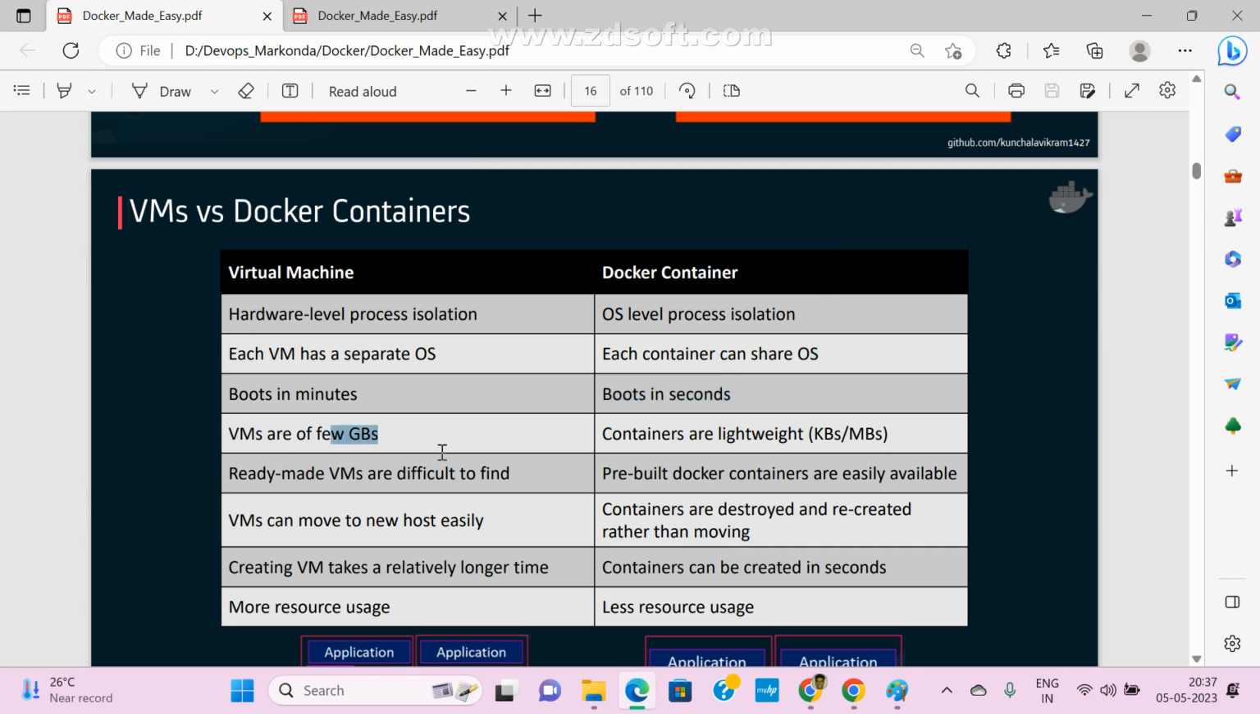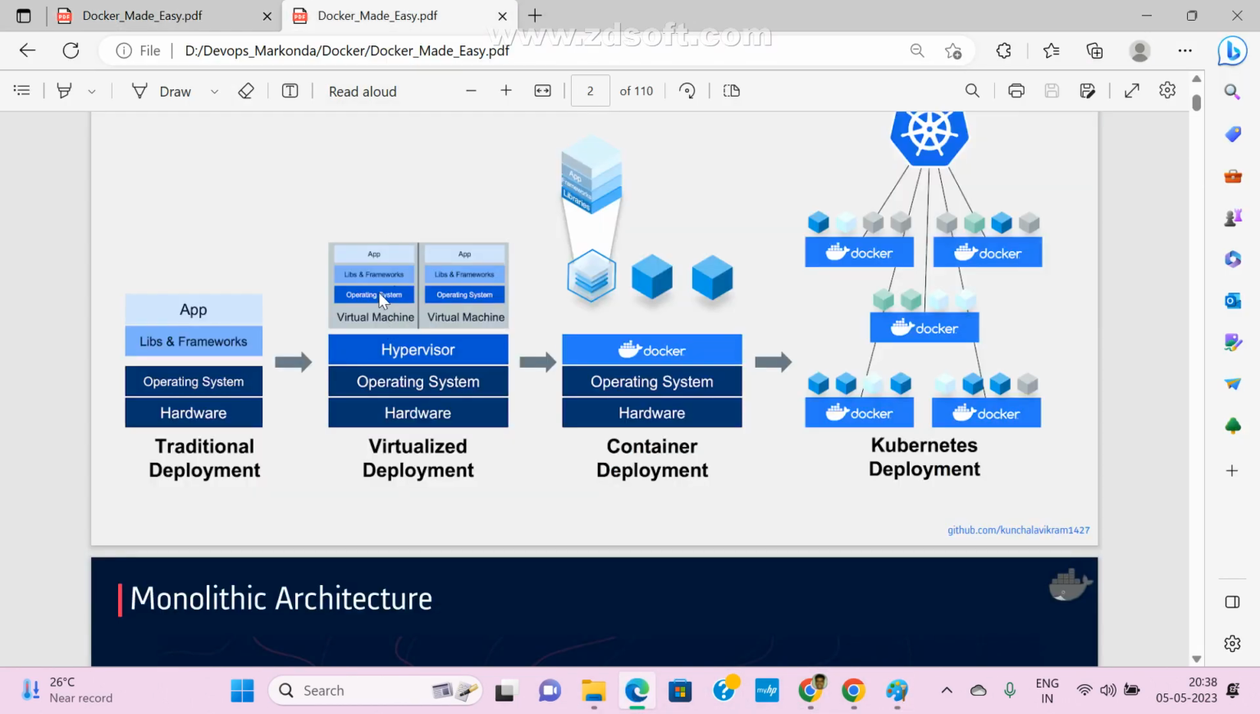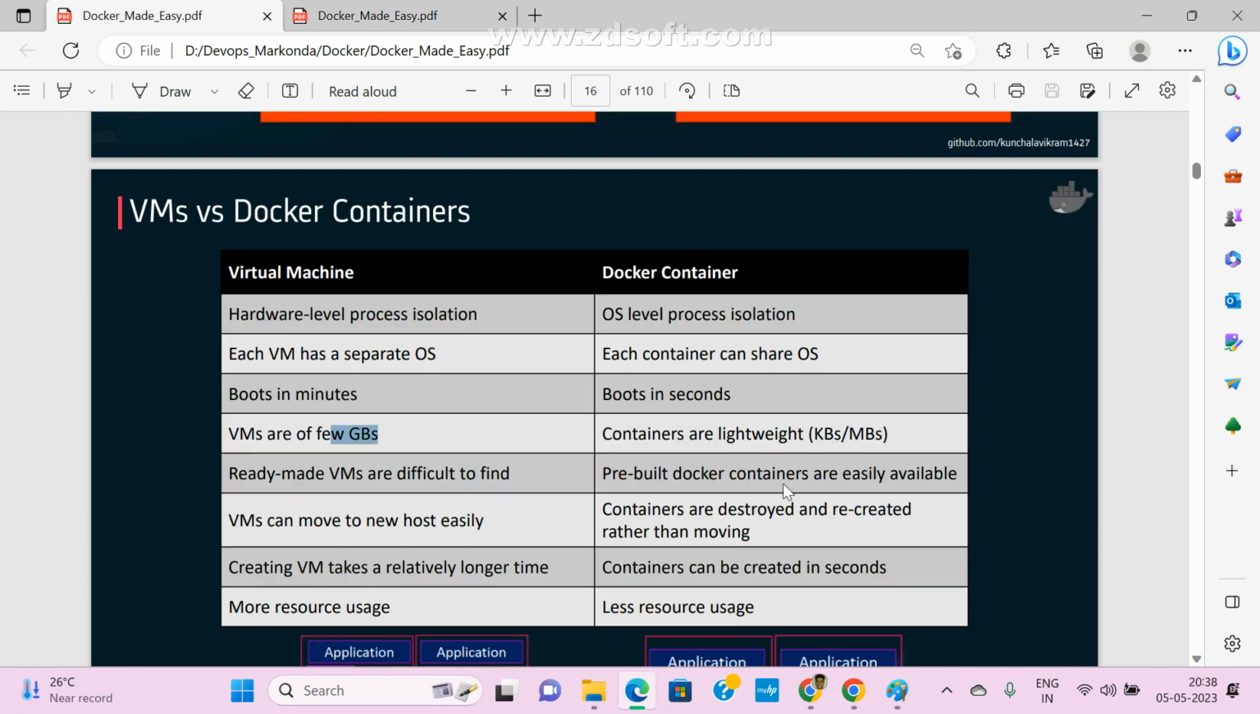VMs are a few GBs. See here, how much space it is occupying for each operating system. We have already seen, right? 10 GB or 5 GB or 3 GB minimum. But here the space is very little. Containers won't occupy more space. So a virtual machine occupies large space, at least 5 GB to 10 GB. But a container is only KB and MB, kilobytes and megabytes. Clear, guys?